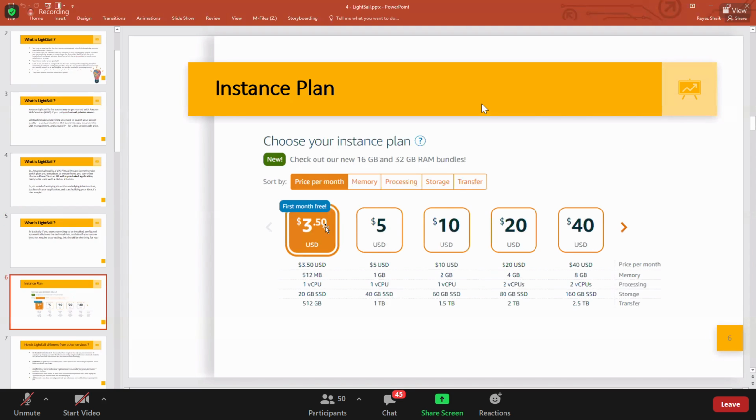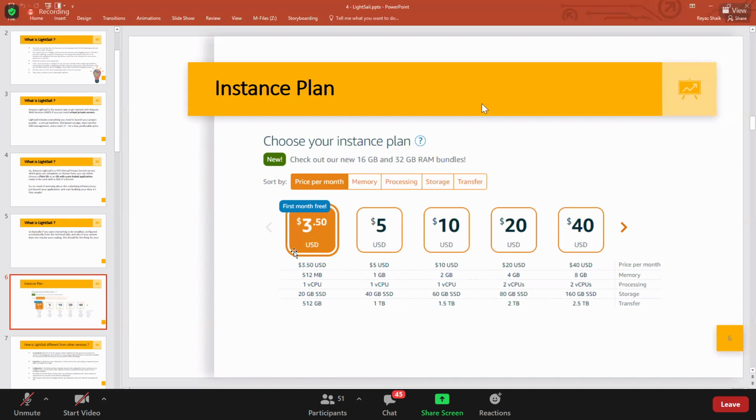We have T2 micro, T2 small and so on. But in Lightsail, you don't have the concept of instance type. You have something called an instance plan, meaning just like you are prepaid. Lightsail provides you 512 MB RAM, 1 CPU, 20 GB SSD hard disk, and 512 GB data transfer, and you need to pay $3.5 per month, standard, fixed.